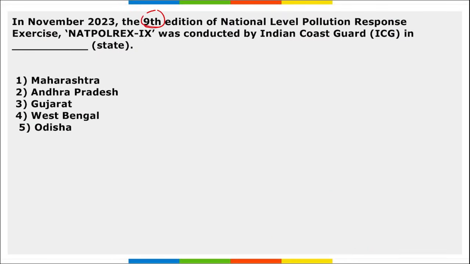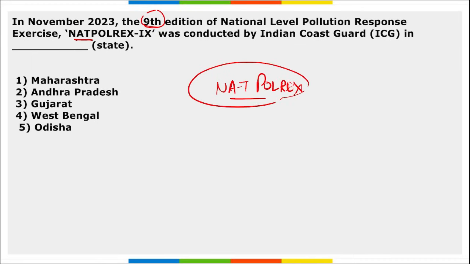Next, the 9th edition of Net Polrex. This is the 9th edition of the National Level Pollution Response Exercise, Net Polrex, that was conducted by Indian Coast Guard in the state of Gujarat. So it was conducted where? The location is Gujarat.